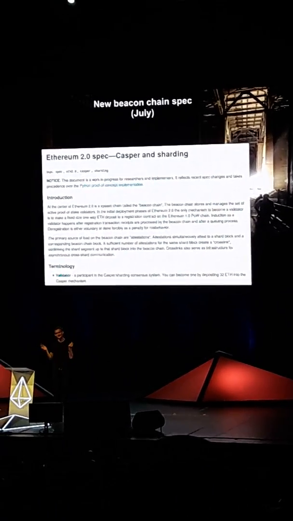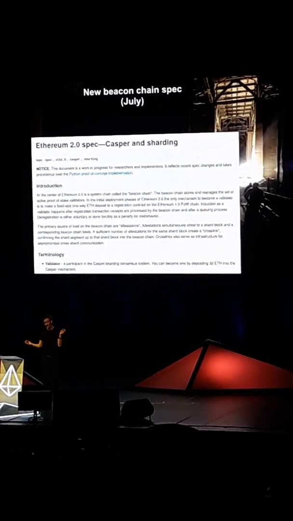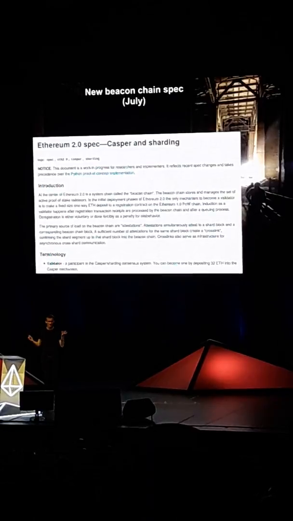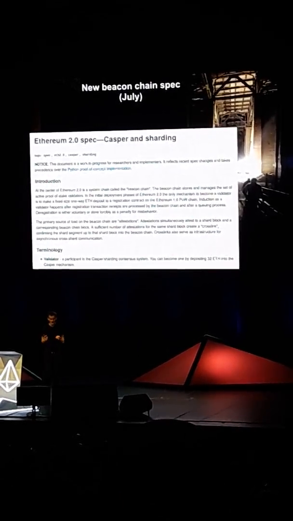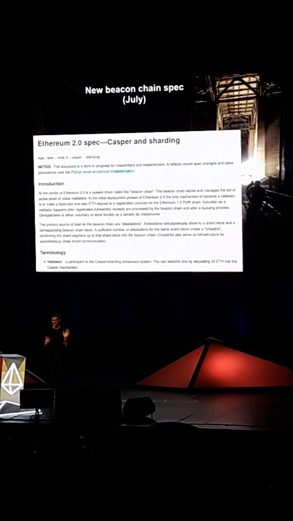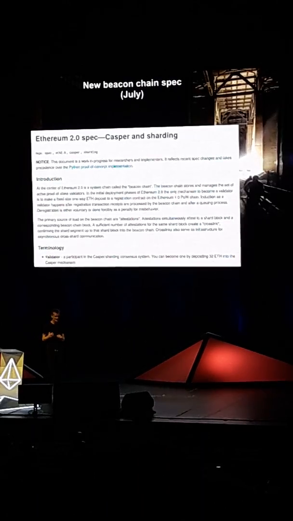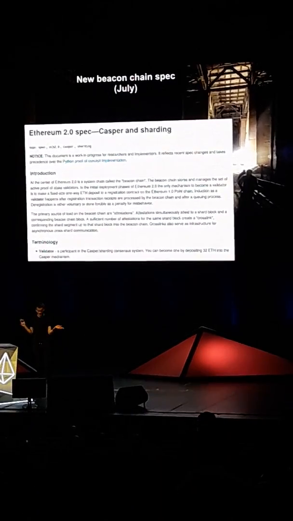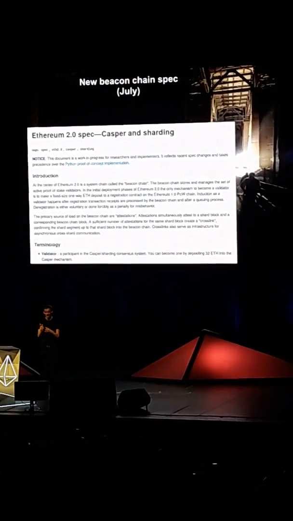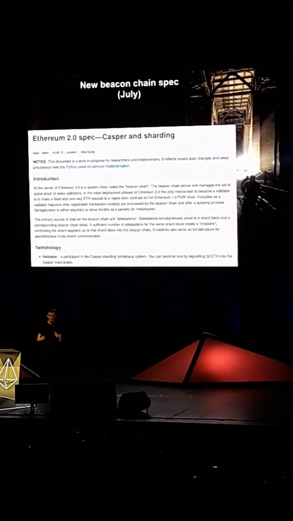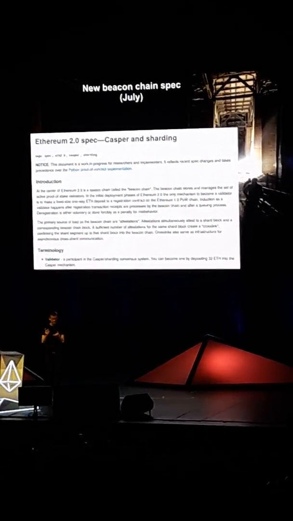And we realized, hey, we're working on proof of stake here, we're working on proof of stake here, why are we doing two separate proof of stake things again? And so we decided to just merge the two together. This did end up nullifying a lot of work that came before, but what it meant is that instead of working on these two separate implementations, we were working together on this one spec, this one protocol that would get us the benefits of Casper proof of stake and sharding essentially at the same time, right?